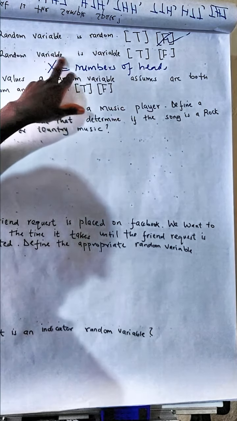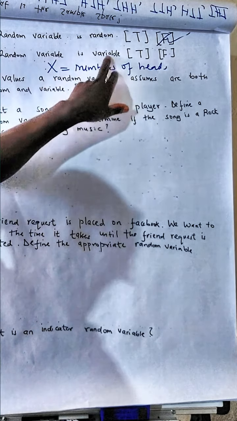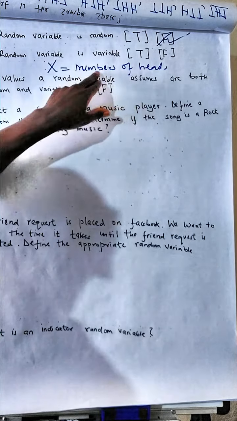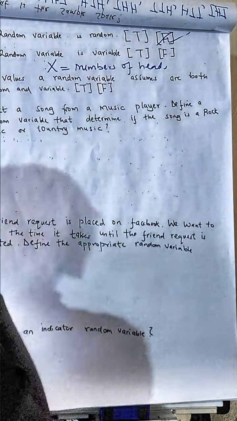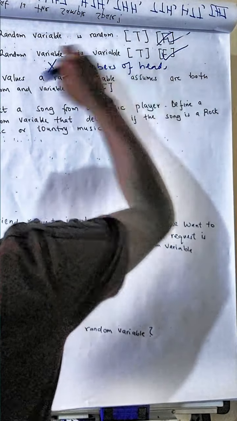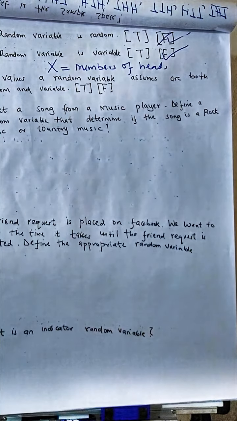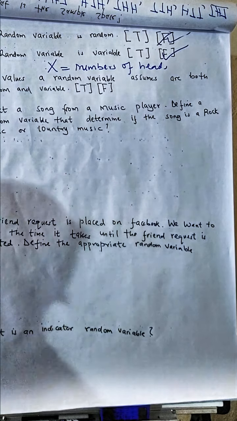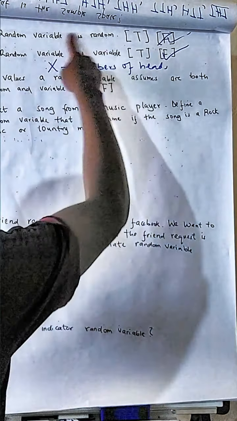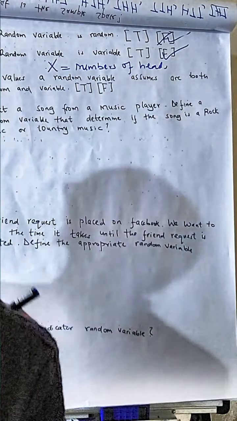So a random variable as a function is not variable. It does not change because how you have defined it, it stays that way. And two, it does not occur by chance. So a random variable is not random, and a random variable is not variable. It does not change. So this is not true. Both are false.